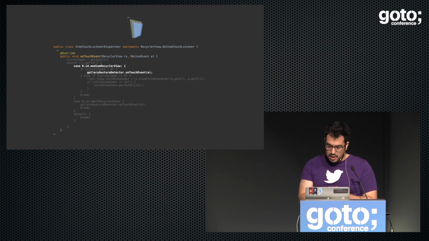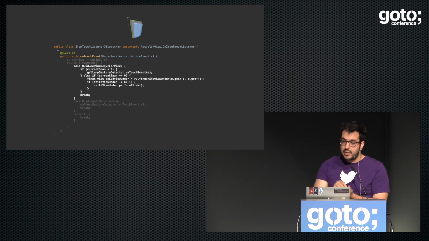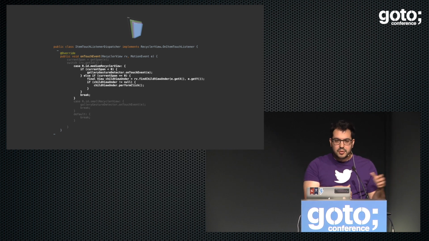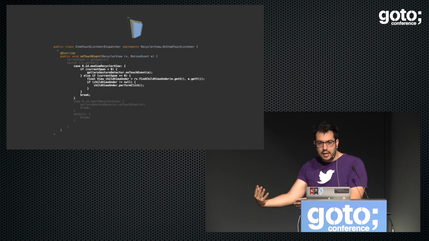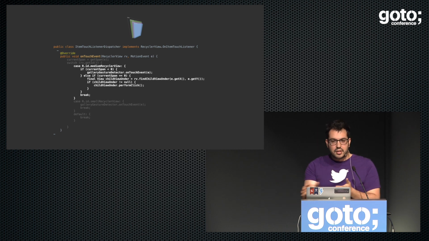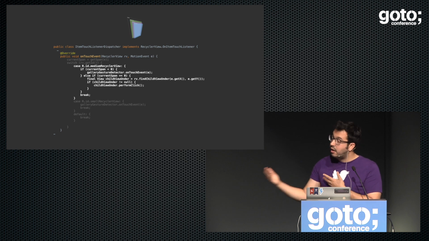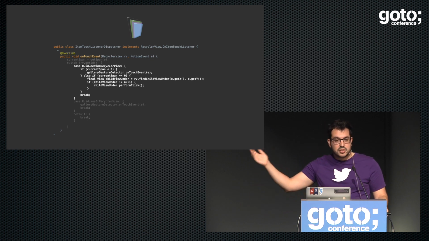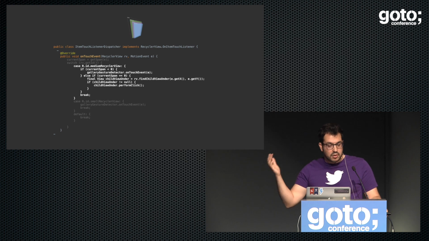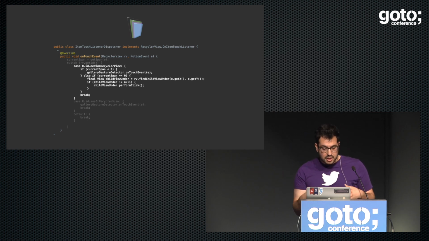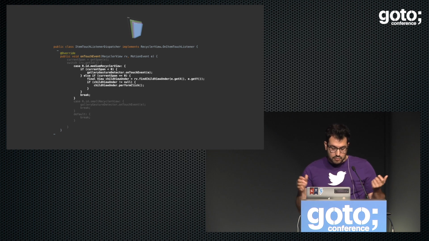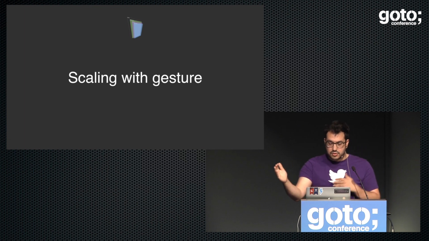So how do we do that? Well, we use the span. The span is actually not the current span, it's the delta between the last span and the current span. The span is the distance between your fingers. So with that, if it's 0, I know there is no pinch and zoom, it's just a click. And with that, I ask the recycler view, which in this case we know is the medium recycler view, to give me the view at those coordinates, and then I just perform a click. So that's how the zoom in, zoom out between a medium recycler view and a small recycler view works.